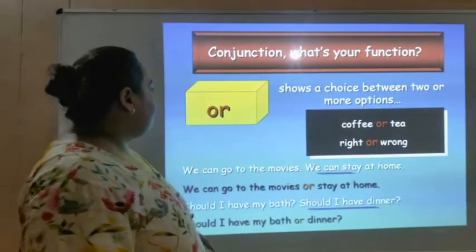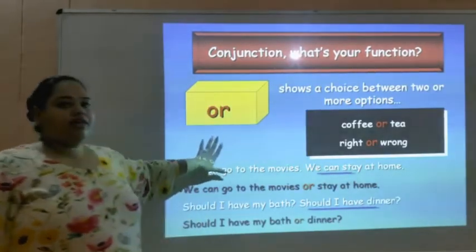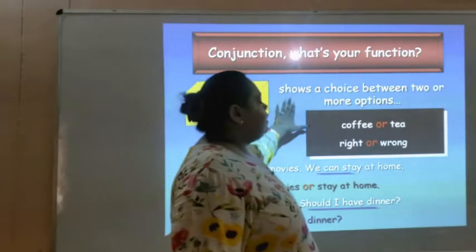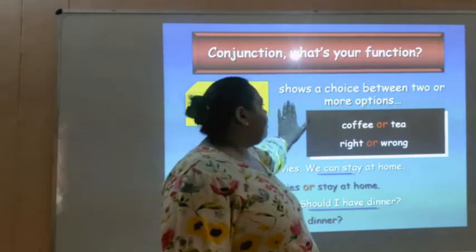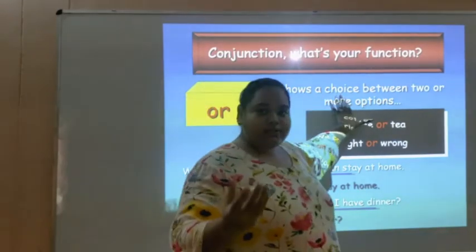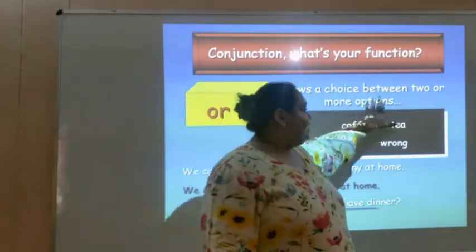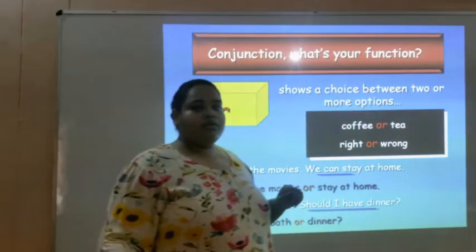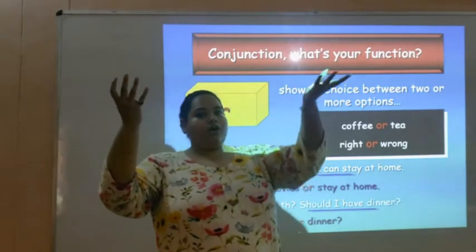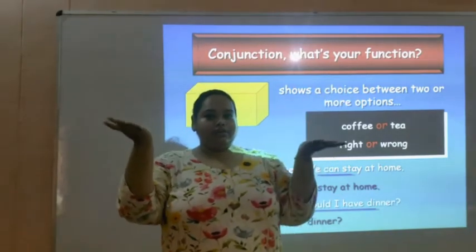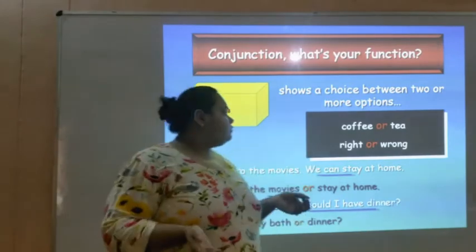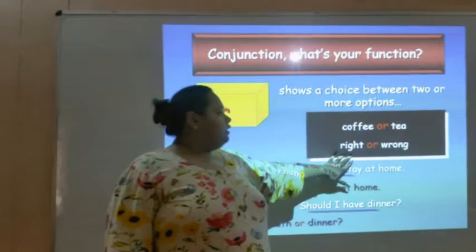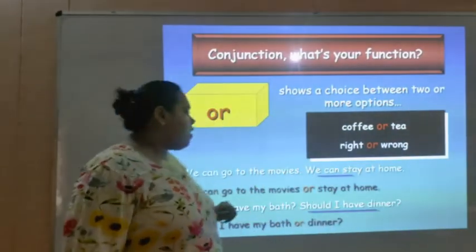Moving ahead. Now we are taking the conjunction or. What is the purpose of conjunction or? It shows a choice between two or more options. This option or this option. There is a choice, A or B. Like tea or coffee. Right or wrong.